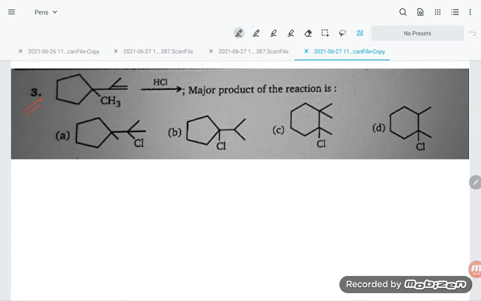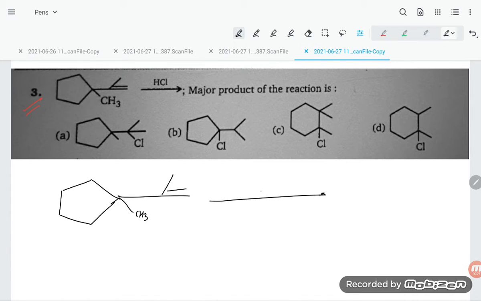Problem number three from the M.S. Chauhan book, chapter Alkene, question number three. This is a JEE Advanced book, students, not a NEET book, just keep that in mind. The question is somewhat like this: cyclopentane is there, and here a methyl group is there, and this is the double bond group.